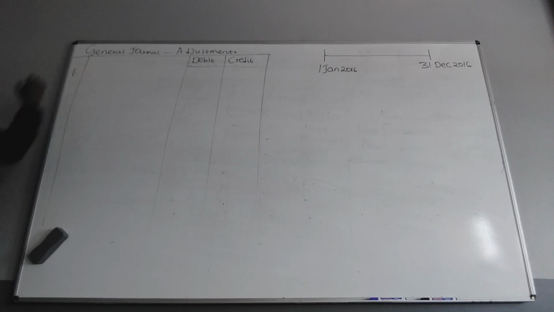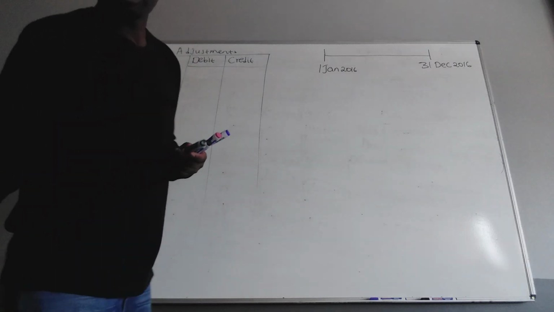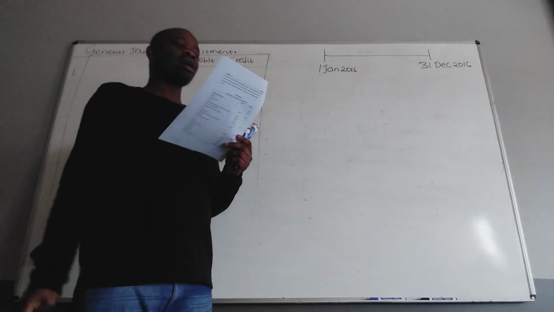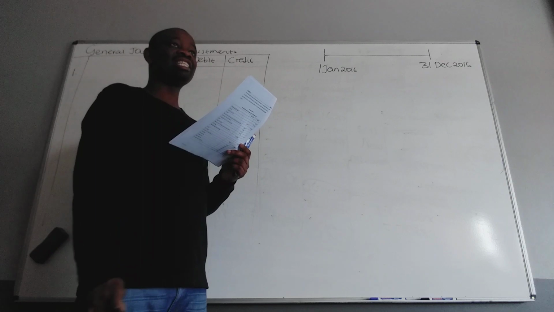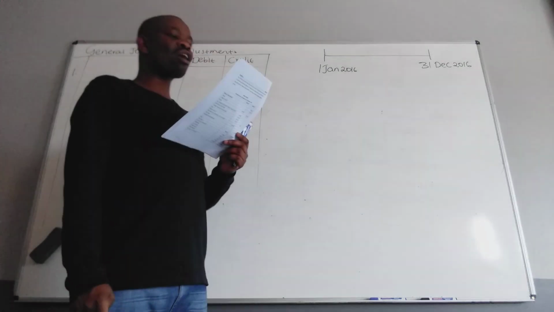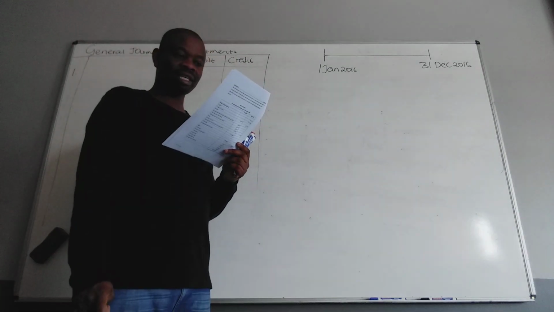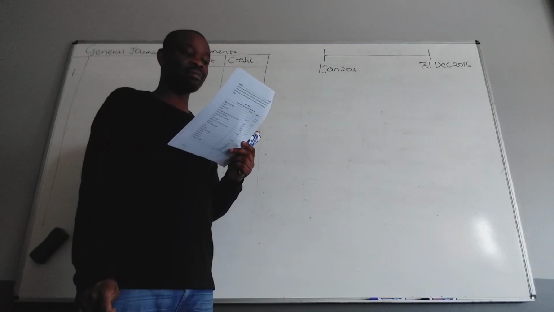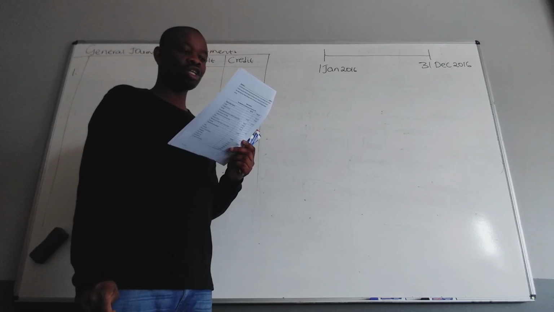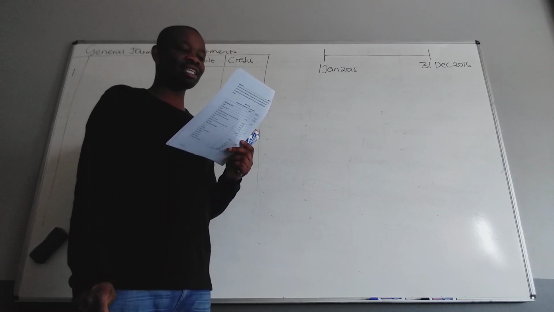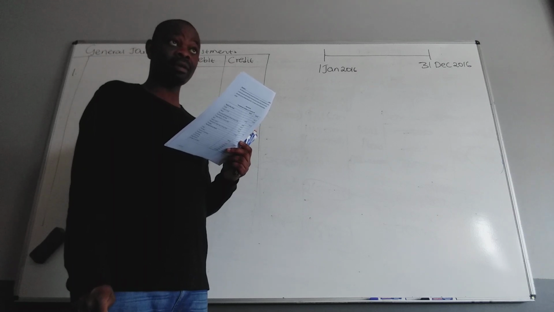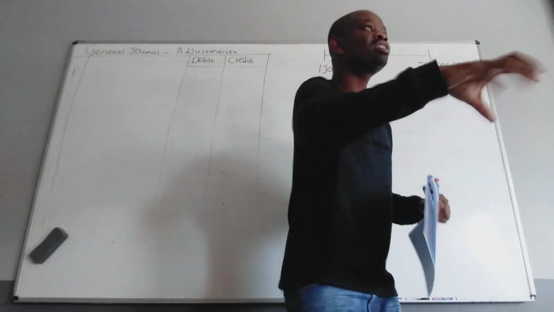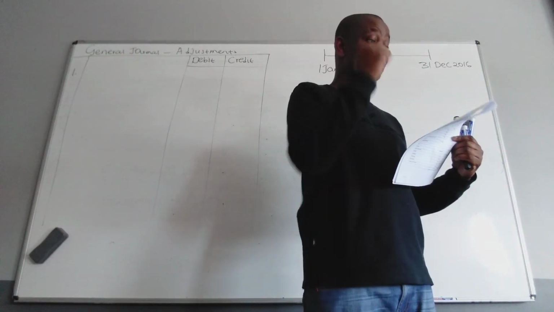So the first adjustment, let's read and check. I'm going to read the first one, you can read the next one. Year-end adjustments and additional information. According to the physical stock taking, the trading inventory on hand on the 31st of December amounted to 56,300. Now, this is after counting physically. We found that the stock is how much?